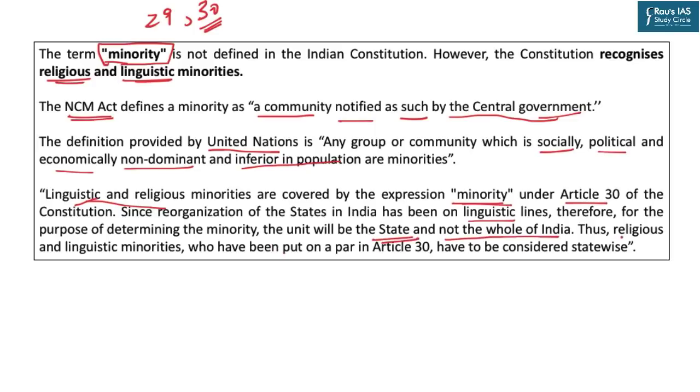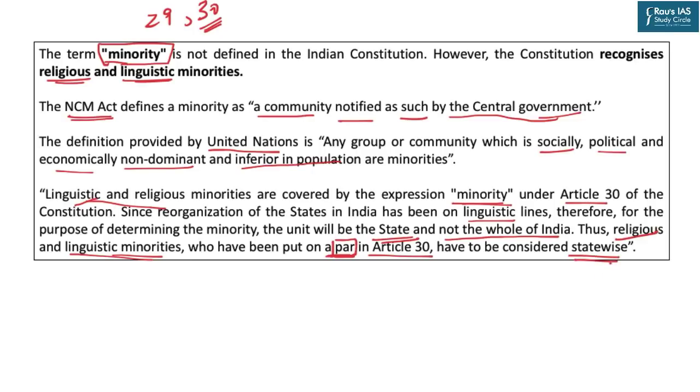The basis is that religious and linguistic minorities have been put on par in Article 30. Article 30 talks about religious and linguistic minorities in the same breath. So both minorities are considered to be on a par. And states are made on linguistic lines, so linguistic minorities must be necessarily defined on the unit of a state. And by extension, since both minorities are at par under Article 30, both must be considered state-wise.